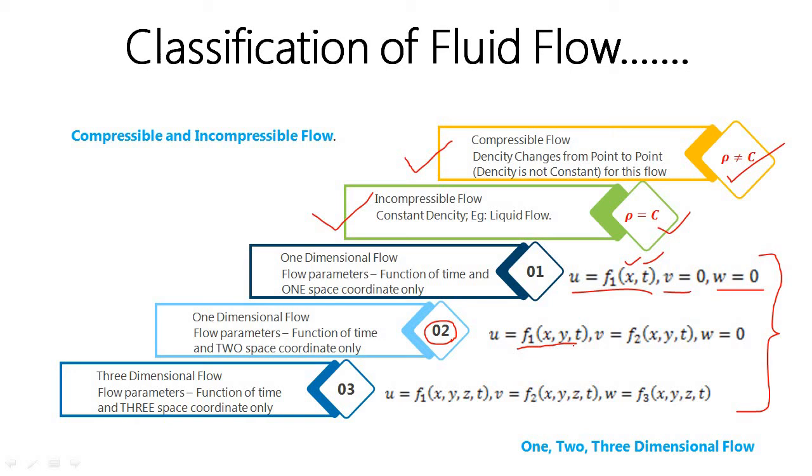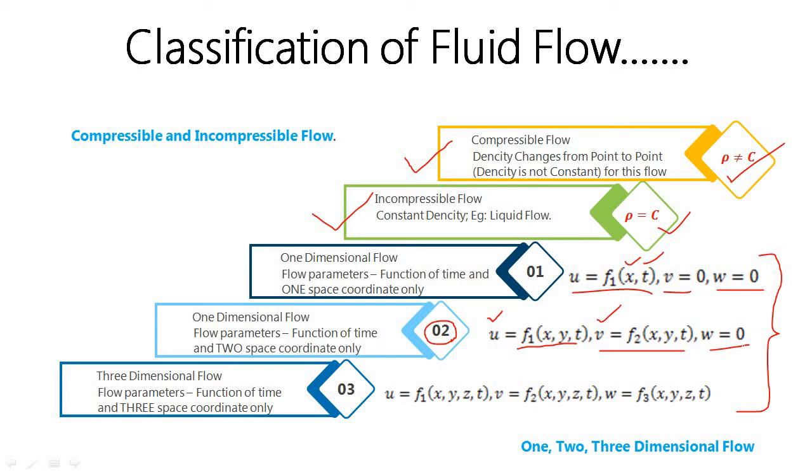Two-dimensional flow is another function of x, y, t. You see here v also exists. That means v is a velocity along the y direction, u is a velocity along the x direction. So the z component of velocity is zero. So it is a two-dimensional flow. It is also called surface flow.